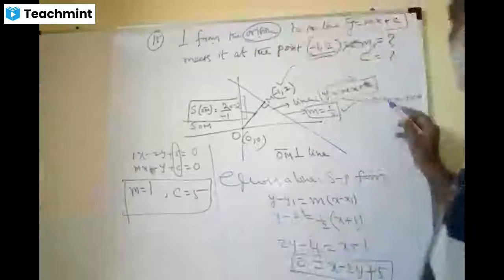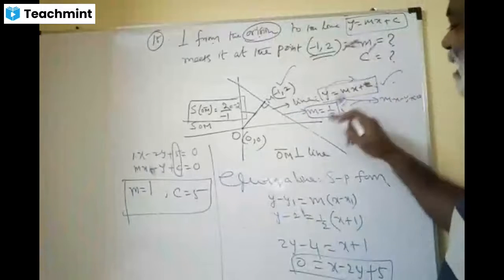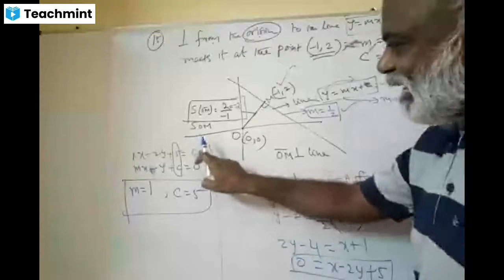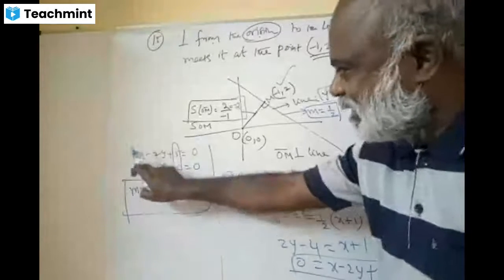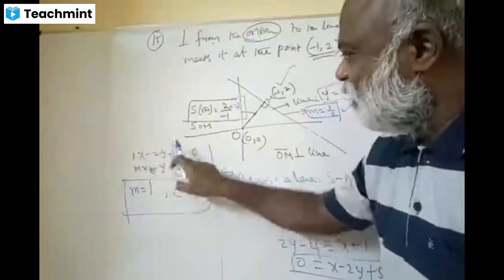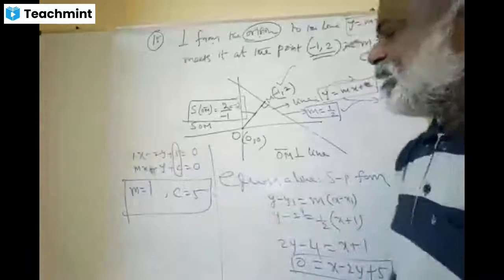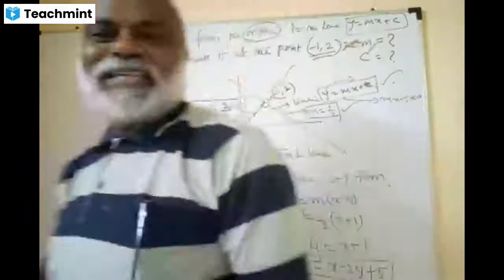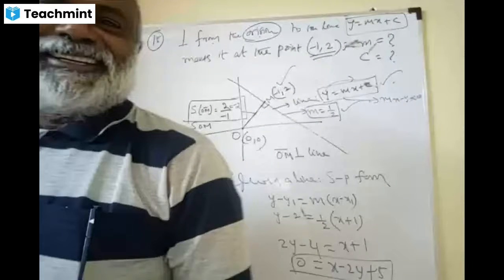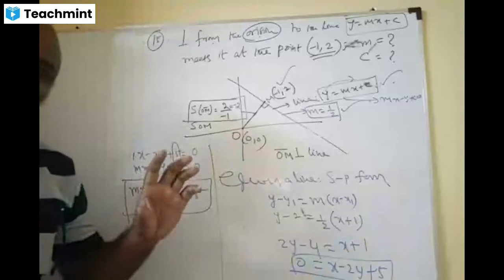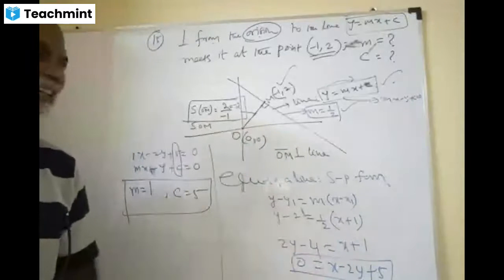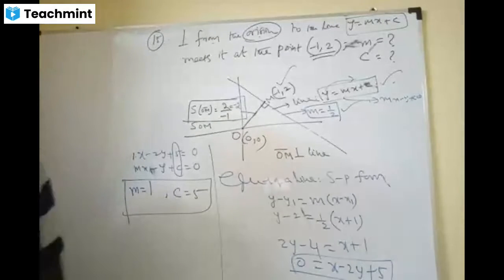They have given one unknown equation. For the same line, we write one known equation. Then we compare x and x. M is 1, C is 5. Over, M is 1 and C is 5. How beautiful it is, right? Are you really now glorifying the concepts or not? You should enjoy this learning of mathematics. Such a beautiful one, please.